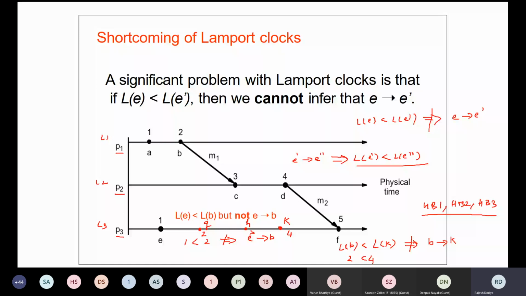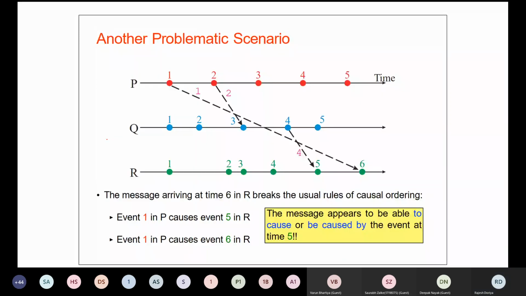Now, there is one more problematic scenario. Let's say we have three processes P, Q, and R. Here we can say that event 1 is triggering 2, 2 is triggering 3, 3 is triggering 4, 4 is triggering 5, and 5 is triggering 6. And here 1 is directly causing or triggering 6.